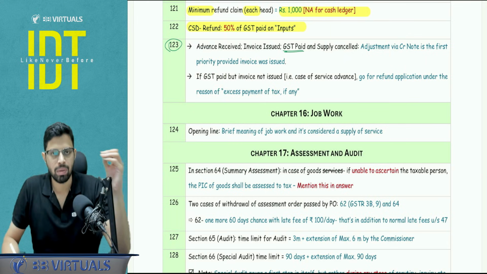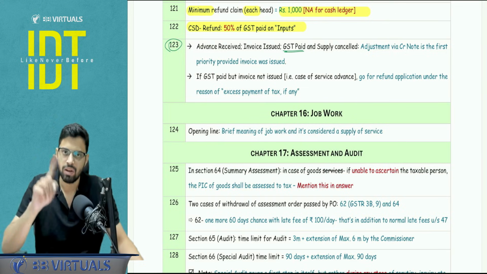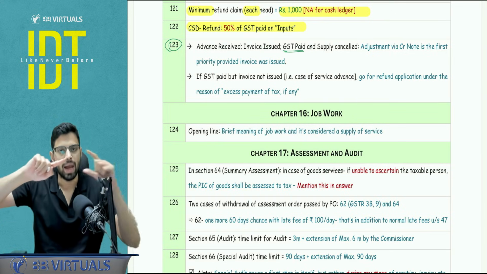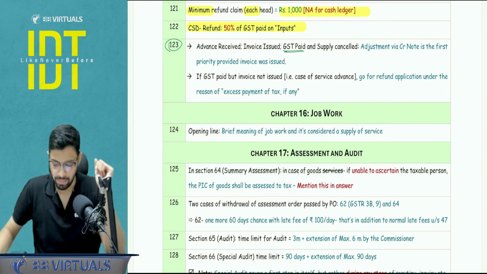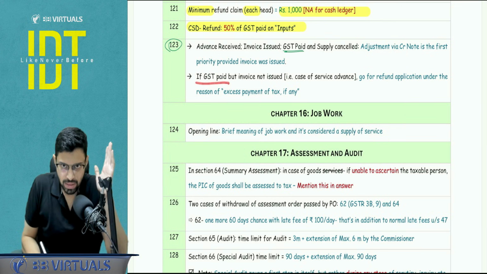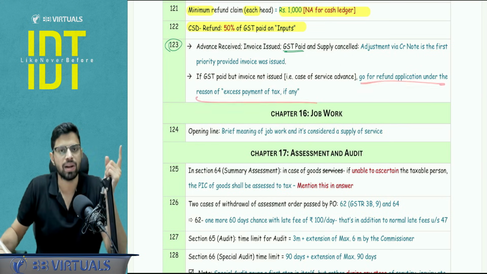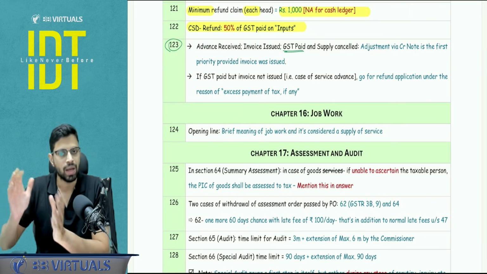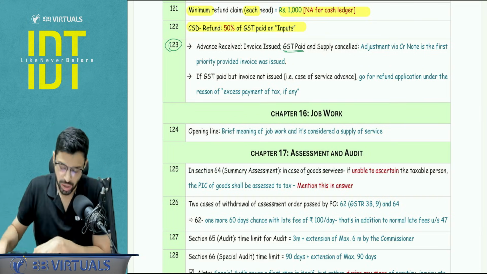If there is no output tax liability, or let's say the time limit is exceeded, or whatever it may be, credit note route cannot be taken, then I will be filing for the refund application RFD01 and I will be claiming the refund from the government. And the head I would be using, basically the reason for the refund would be excess payment of tax, if any. If GST is paid on advance and invoice is not issued, so this would be only in case of service, because in goods, as I said, there is no GST on advance, then directly I will have to go for refund application. Why? Because credit note, debit note, these concepts and these documents are relevant only if invoice is issued first. Okay, so if there is no invoice, there is no point of credit note and debit note.